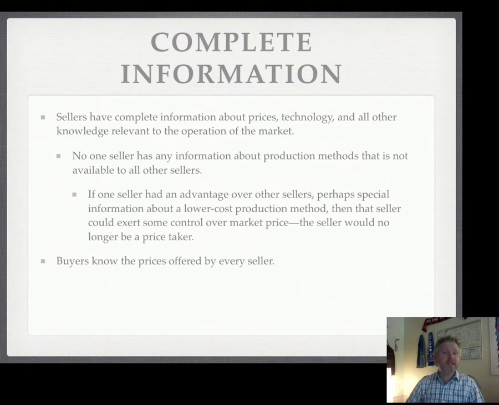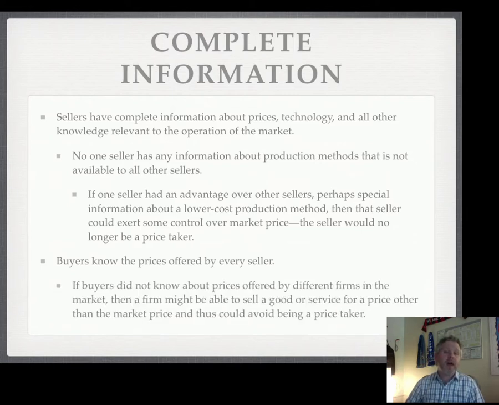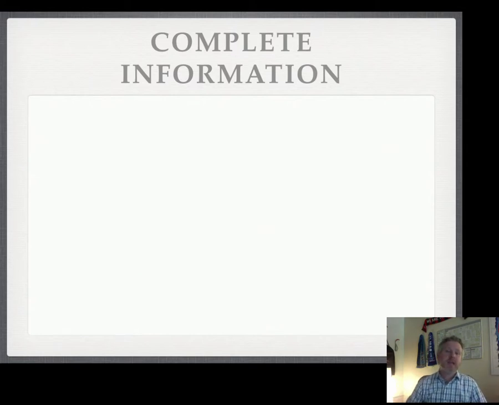Buyers know the prices offered by every seller in the market. If they didn't know that, then one firm, think of a water seller out in the desert, could take advantage of the buyers. They could all charge a really high price. So we're assuming there are lots of buyers and lots of sellers. Everyone knows everything about the prices for everything, so buyers can't be taken advantage of.